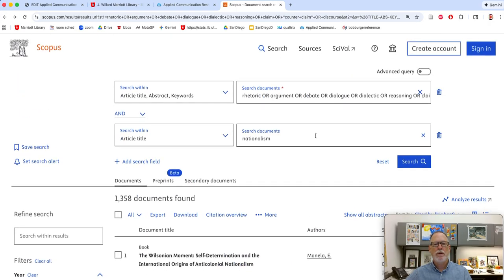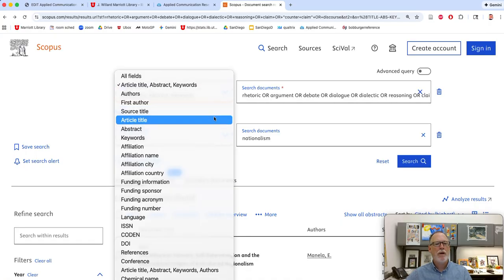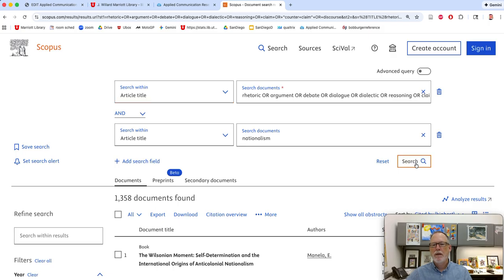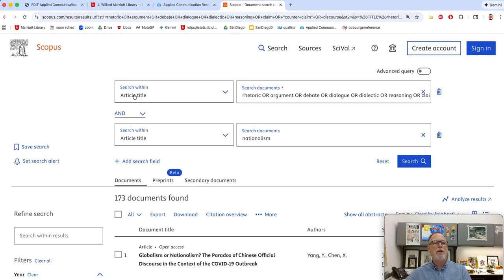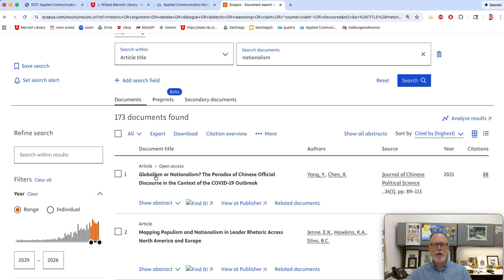So I'm going to push this to rhetoric or argument, article title. Now it's getting really focused. So if you get too few articles, then you know how to back out, is you can look in the abstract or you can look in earlier years and things like that.